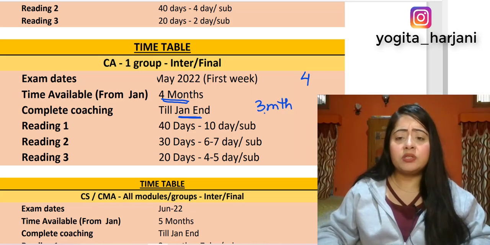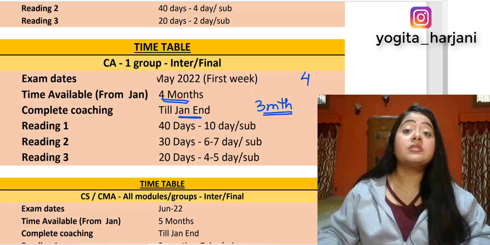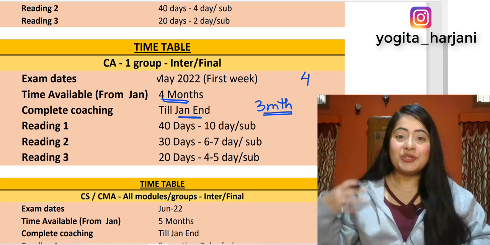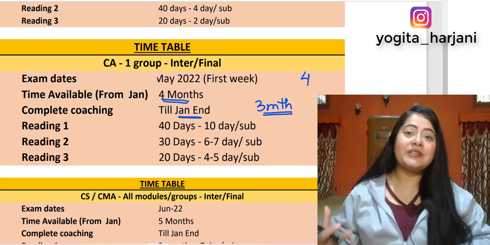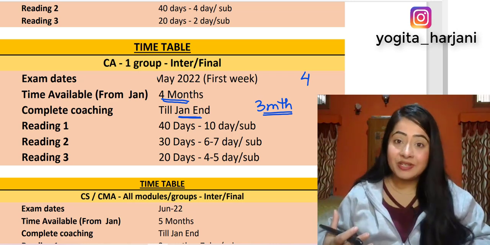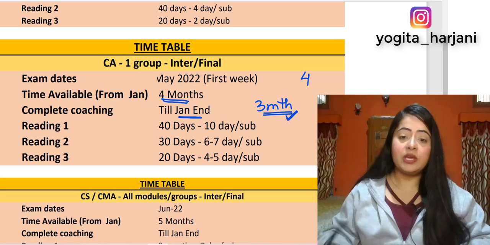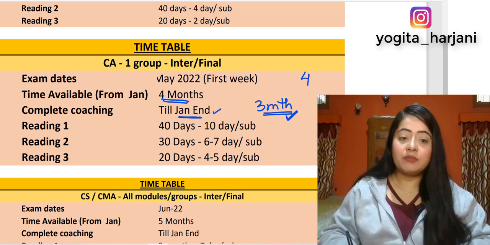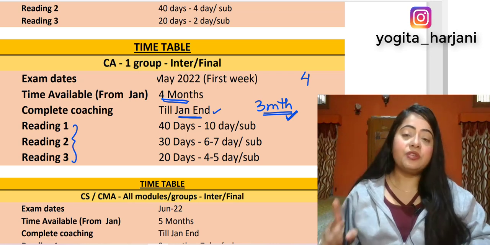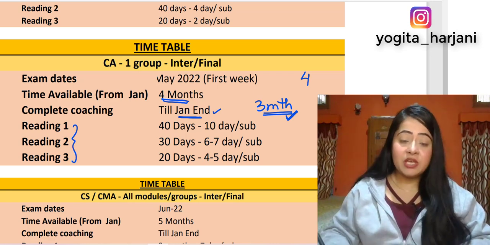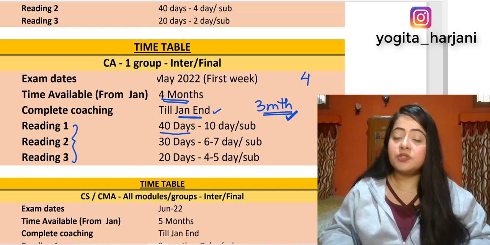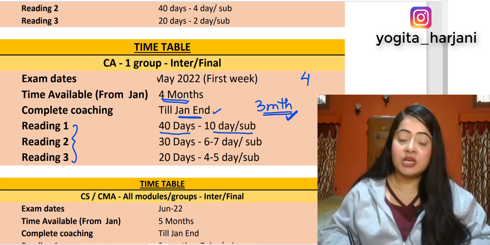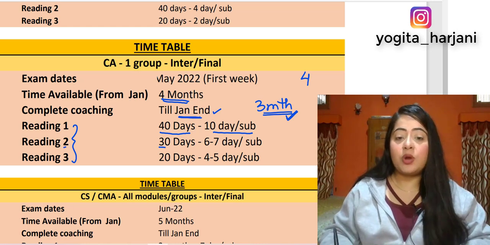It is very important that you dedicate at least 3 months to your self study. When we say self study, it means someone is not teaching you, you are actually doing the work, you are opening the book, you are solving the questions, you are reading the concepts, you are trying to remember them. Okay, so till January end, try to complete coaching. After that, let's say you are aiming to complete 3 readings. The first reading is always going to take the longest time. So let's say you give 40 days for the first reading. In that case, for every single subject, you can give 10 days to each subject. Okay, for the second reading, let's say you have 30 days.